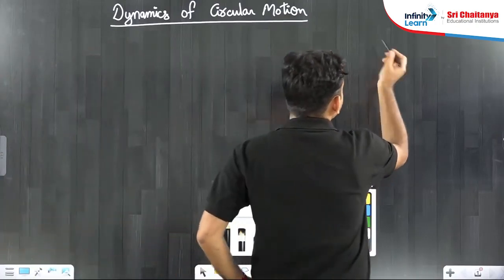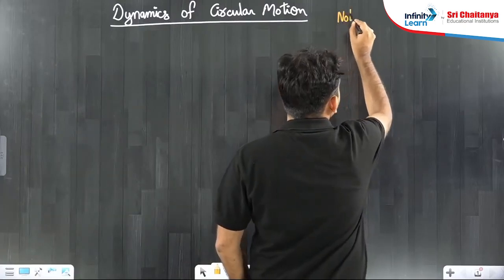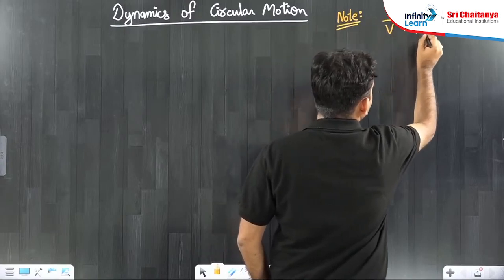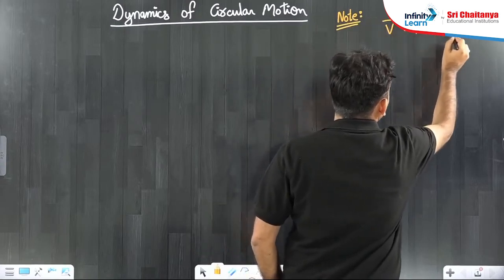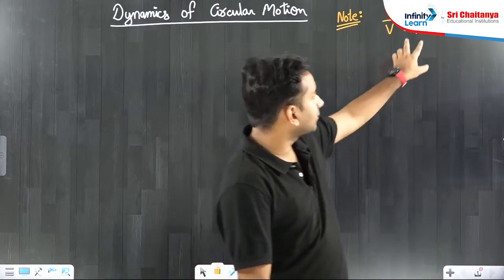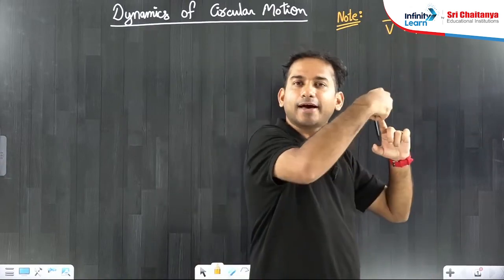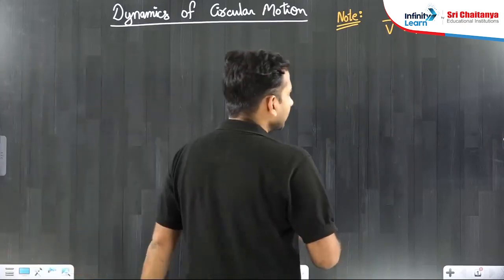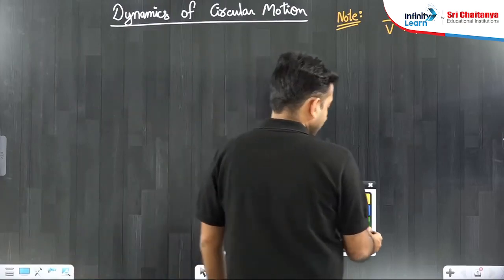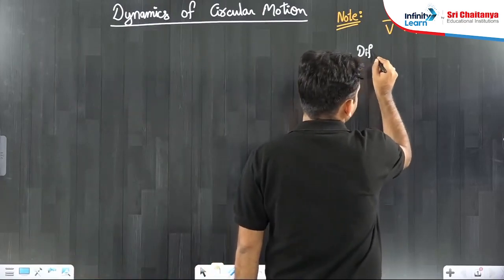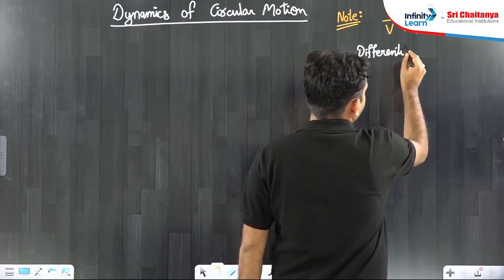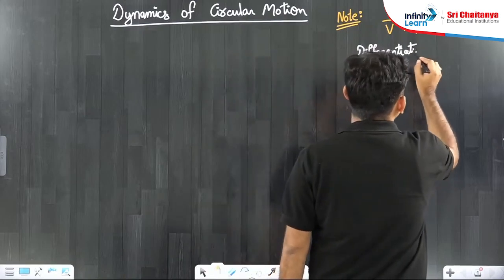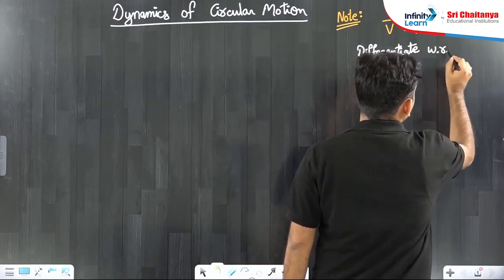So for example, a simple note for us: if I talk about a normal velocity vector, then the velocity vector can be written as the product of its magnitude as well as direction. Everyone understands that modulus gives you the magnitude and cap, the unit vector, gives you the direction. So if you are going to differentiate it, suppose I say differentiate it with respect to time. Differentiation means the rate of change of one variable with respect to the other. So differentiate with respect to time.